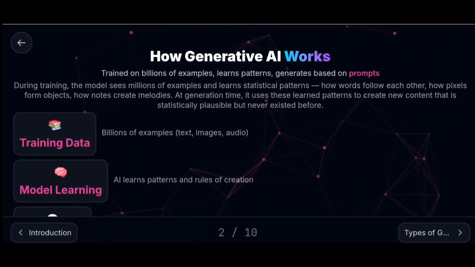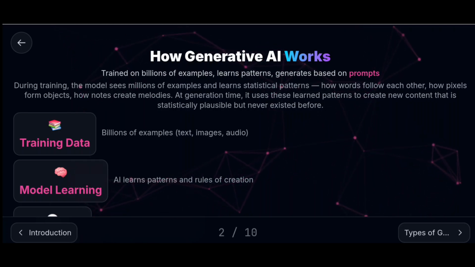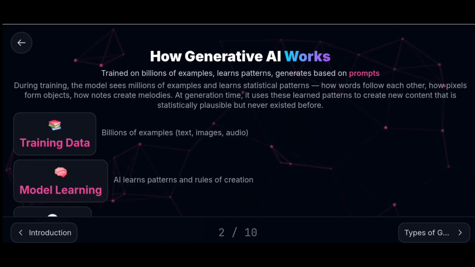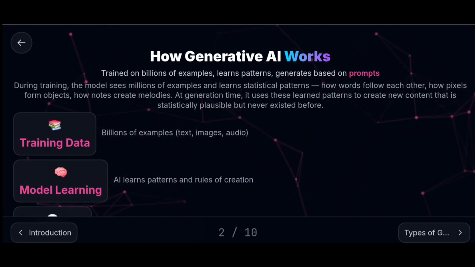How does generative AI work? It is trained on billions of examples, learns patterns, and generates based on prompts. During training, the model sees millions of examples and learns statistical patterns: how words follow each other, how pixels form objects, how notes create melodies.